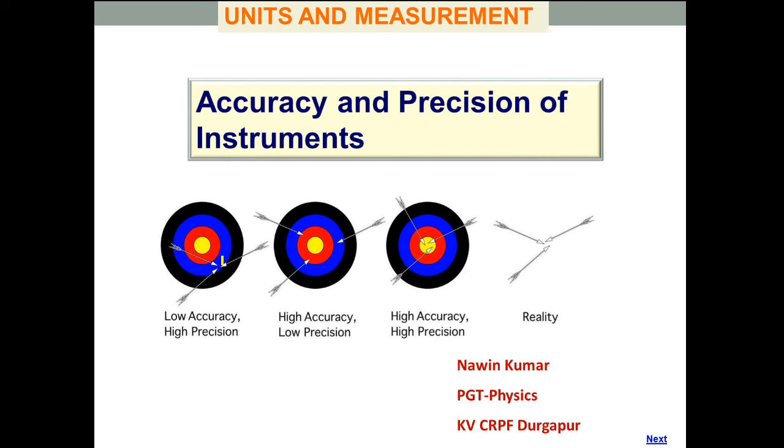See, the three arrows hit very close. Here, accuracy is high because more close to the bullseye, but precision is low. And here, high accuracy with high precision. And this one is the reality.